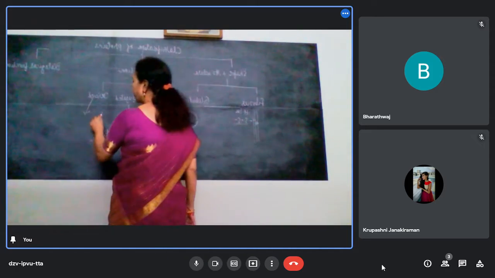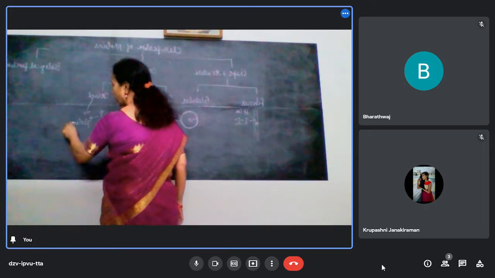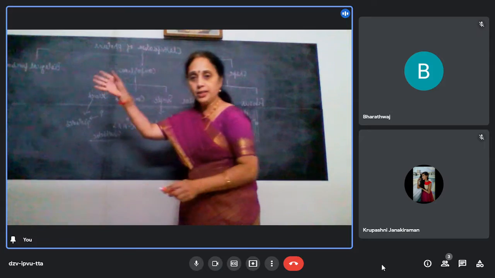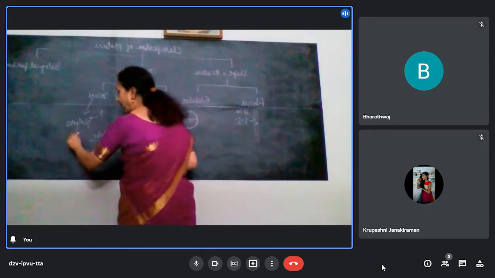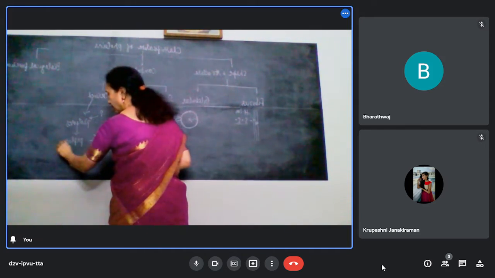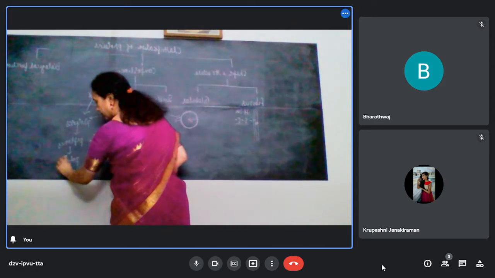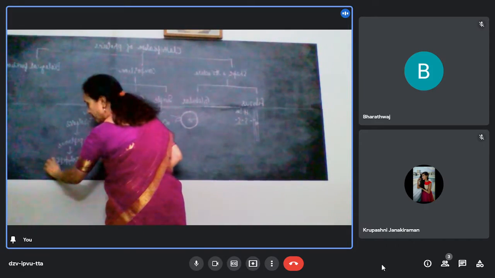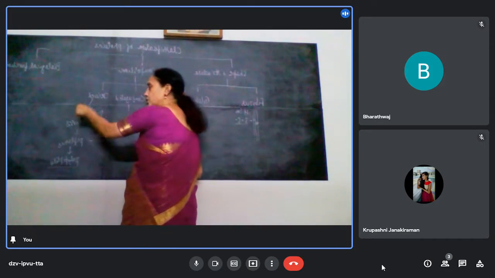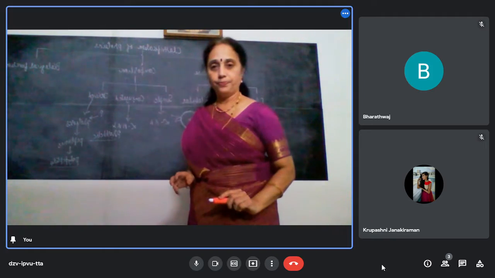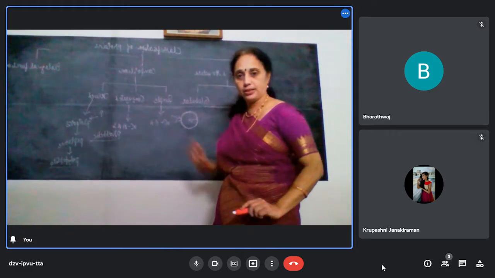First, proteins give you smaller units called proteoses. Proteins, on partial hydrolysis, give you proteoses. They are also big. They break, giving peptones. They are a little smaller. Peptones break down to give you polypeptides. Polypeptides will have around 10 amino acids. Peptones will have more than that, proteoses more than that, and proteins more than that. And if you hydrolyze polypeptides, you will get the alpha amino acids.